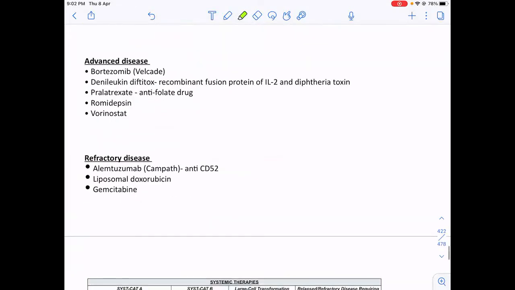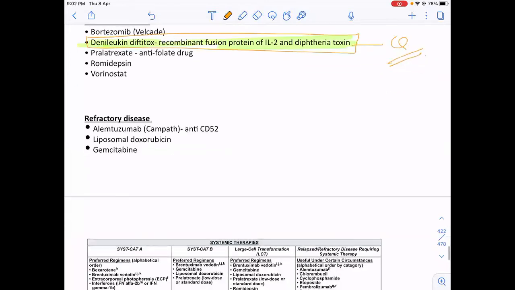There is another drug for mycosis fungoides. You should know the name, that is denileukin diftitox. It is a recombinant fusion protein of IL-2 and diphtheria toxin. God only knows how we will remember all these drugs, but you should have an idea. Denileukin diftitox, recombinant fusion protein of IL-2 and diphtheria toxin.